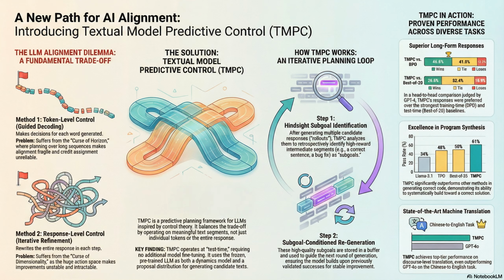So TMPC hits this amazing sweet spot. Better results than expensive training methods and better results than other inference time methods, all while being practically fast. And it's robust. The researchers found that even if they used a weaker reward model or fed it noisy feedback, TMPC's performance stayed stable. That buffer acts as a filter. It only keeps the good stuff, so low-quality ideas don't derail the whole process.